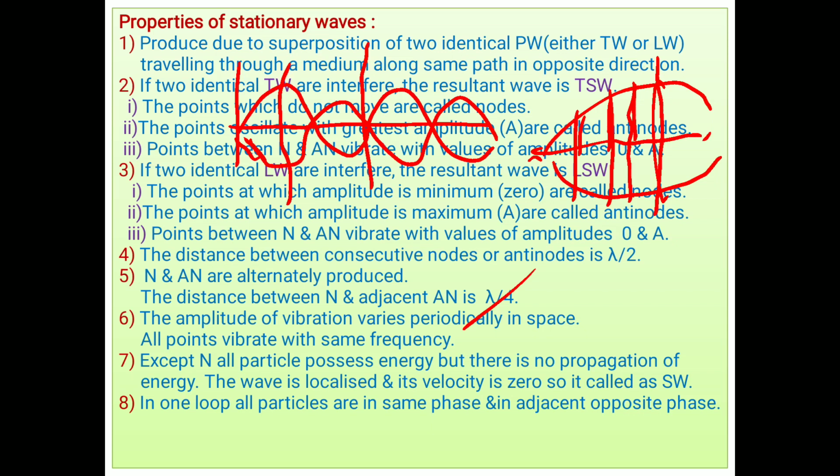This is the interesting part. In progressive waves, a particle gives energy to the next particles, but here energy does not travel.